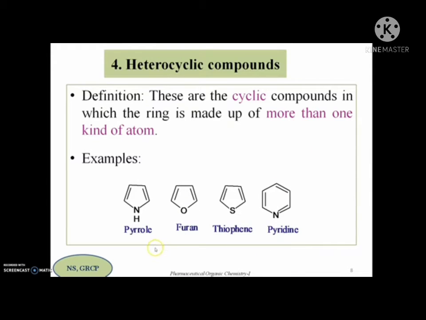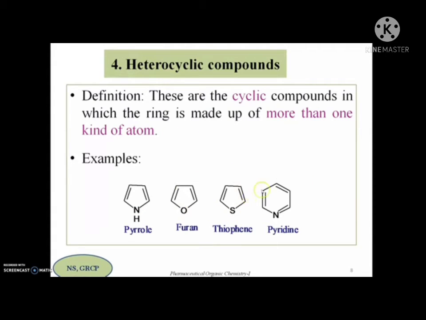So let us see some of the examples. The first one you can see is having 4 carbons. It is a 5-member ring. 1, 2, 3, 4. 4 carbon atoms are present with 1 nitrogen. So the overall number of atoms involved in cyclic ring formation is 5. But 1 is other than carbon, that is nitrogen. Okay. So this 5-member ring with nitrogen as heteroatom is called pyrrole. And a 5-member ring similarly with oxygen as heteroatom is known as furan. And you can find a similar type of ring system here. It is also a 5-member ring having 4 carbons and 1 sulfur as a heteroatom. So this is called thiophene. So all these are examples of 5-member heterocyclic compounds.